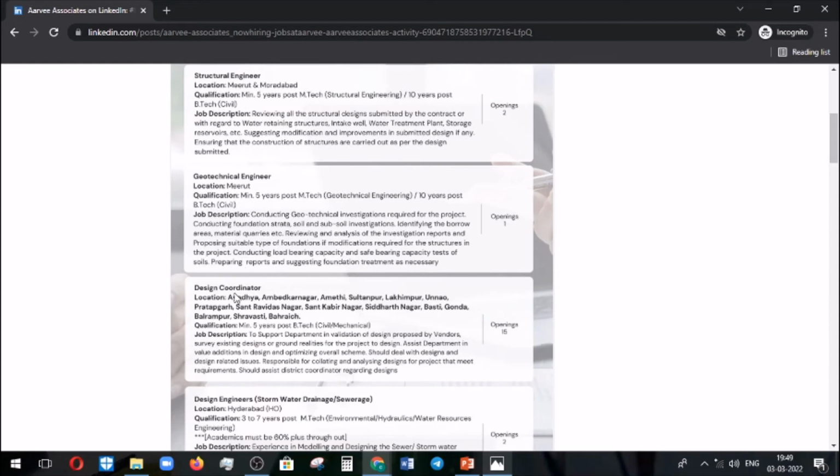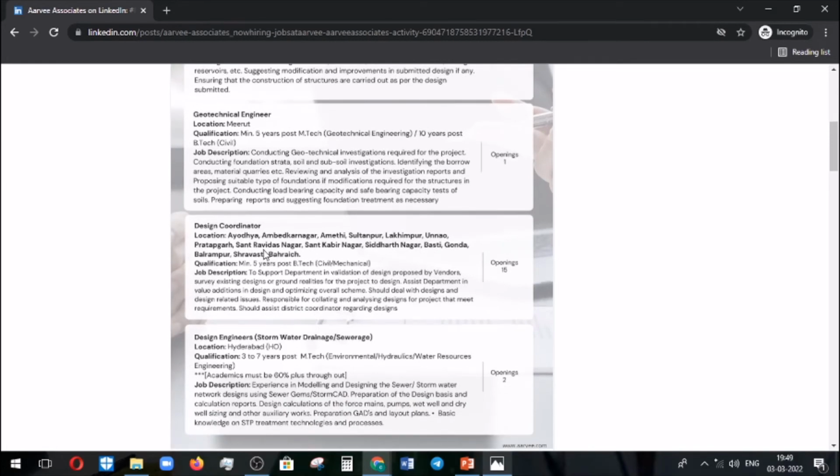The third post is design coordinator, which is for both civil and mechanical. If you have completed BE, it is enough, with 5 years experience required. They have specified the location where the project is going to be done, so you can see the location and the job description.